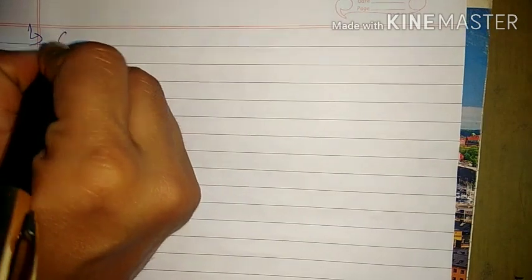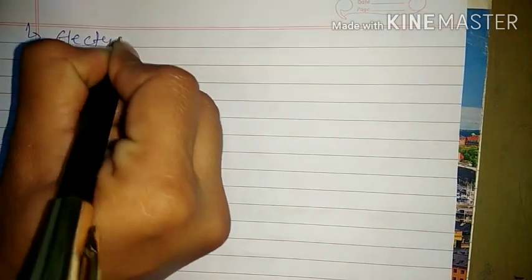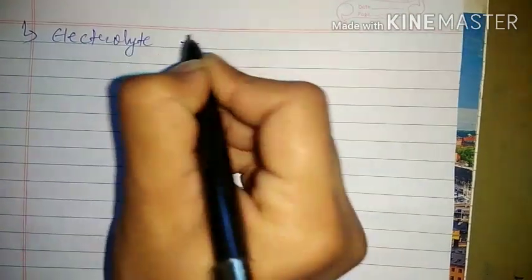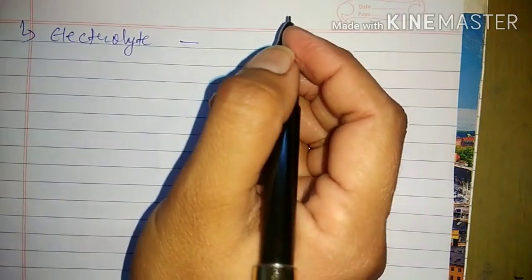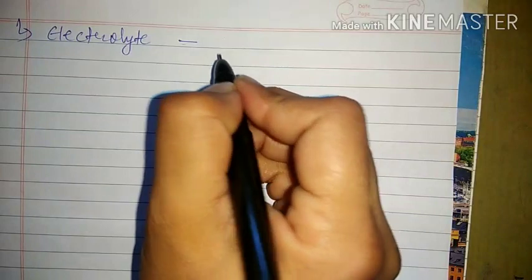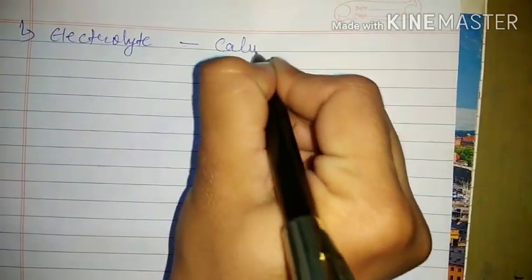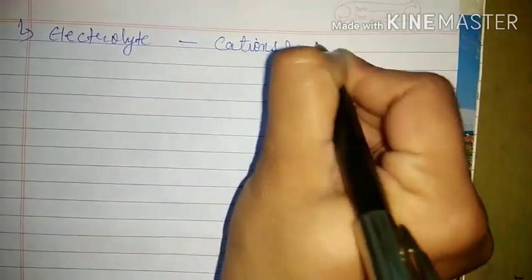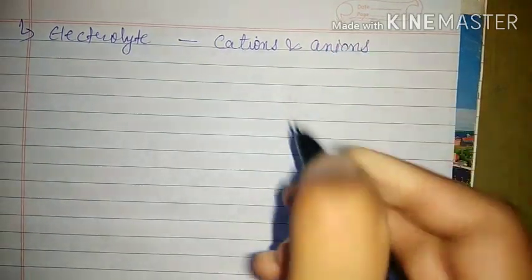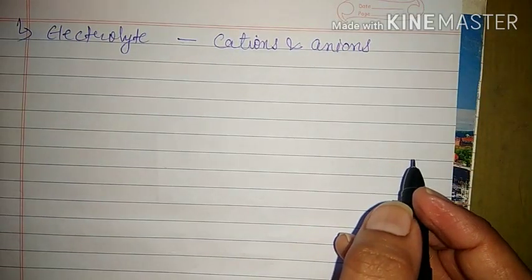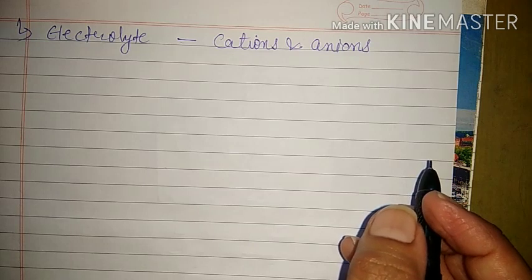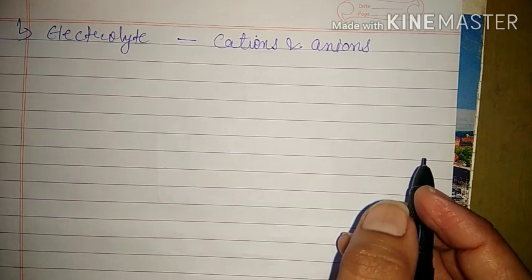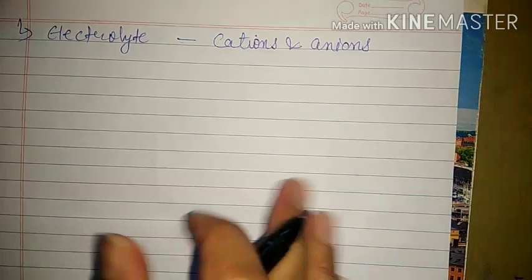Now we will discuss one more point, and that is the electrolyte. We have already discussed the electrolytic cell or electrolyte. In an electrolyte, the production of current is due to both positively charged ions, that is cations, and anions. Because in an electrolyte there will be both positively charged ions and negatively charged ions, and due to both types of ions we are able to get the current.